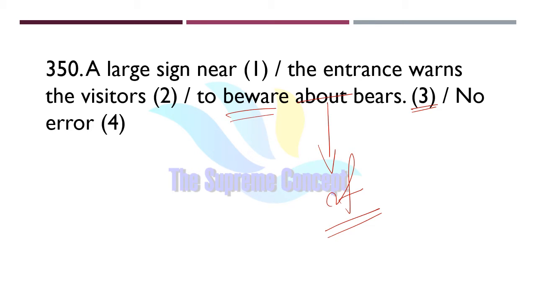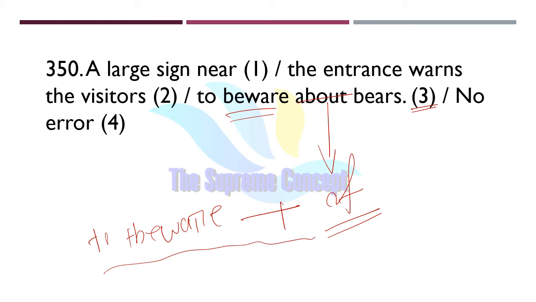So beware of, and here, visitors to beware of something means to be careful of something, like when we generally warn people. To beware of, okay. So this one is the correct phrase. There is no prepositional error here, so instead of about we will use of: beware of, careful of, like that.